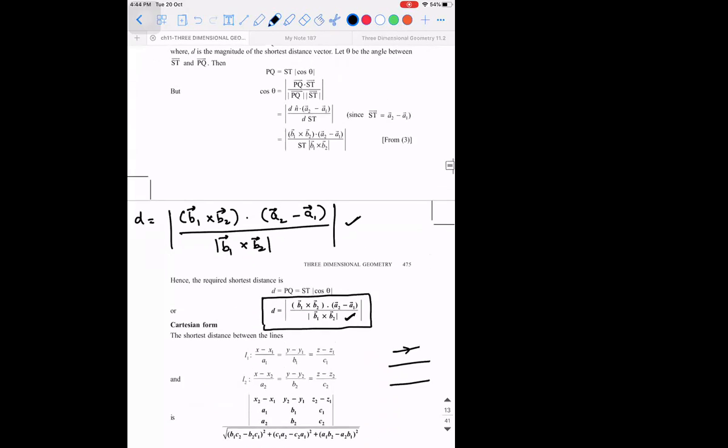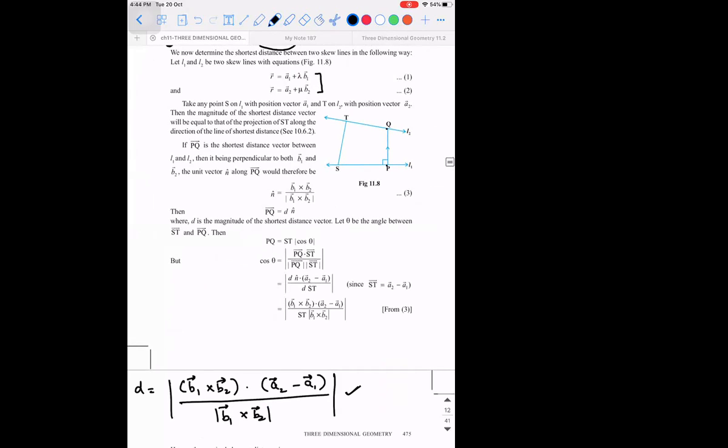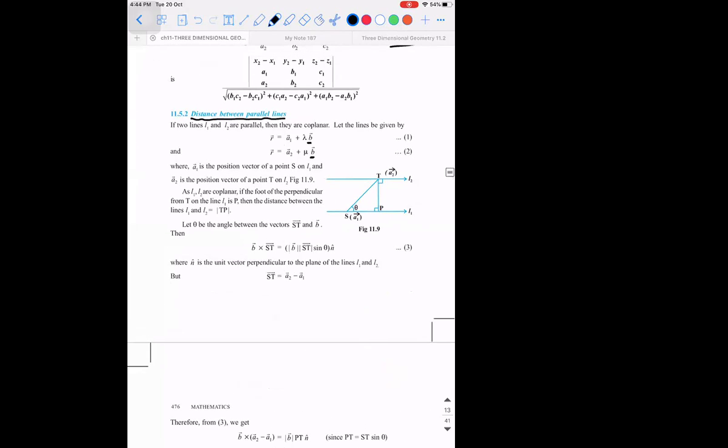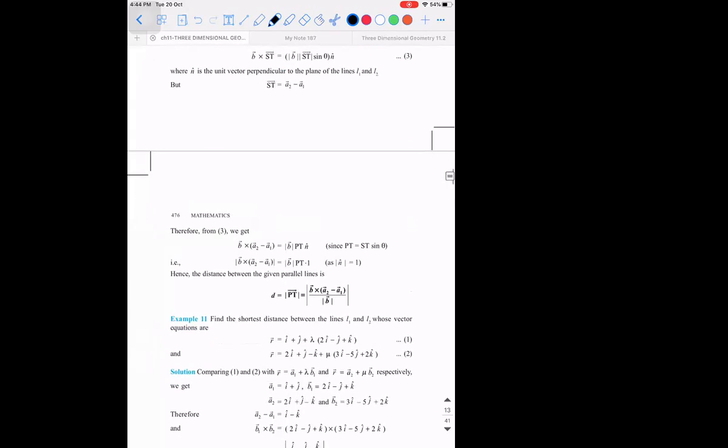So in the previous case, what did we have? We had b1 vector and b2 vector. If the values of b1 and b2 are different, then we can say that they are not parallel lines. If the values of b1 and b2 are the same, then they are parallel lines. For parallel lines, the distance between them is given as b vector, that is a parallel vector, cross a2 vector minus a1 vector, the whole divided by the magnitude of b vector. So this is the distance. I will do some examples and show you.